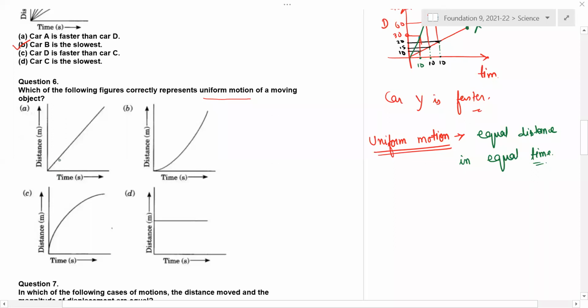Now, if you try to plot here, let's keep a block. We will take 10 seconds, whatever it may be, once we try to plot. So here what happens, this distance gap is uniform. But in this situation, what happens? If you try to maintain this 10 seconds, this gap may not be uniform actually. So somewhere non-uniformity you will be finding.